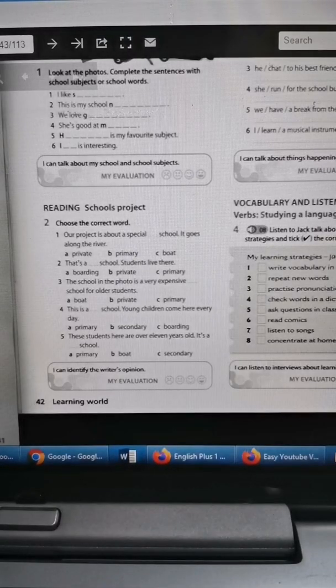Now let's look at activity 2, reading school project. This one you have to read through the school project on page 44 of the English Plus 1 student's book. So read through and then answer the questions. Here we got 3 choices for each question, and it's about private, primary, secondary, and board and boarding. Do you still remember the meaning of these words?